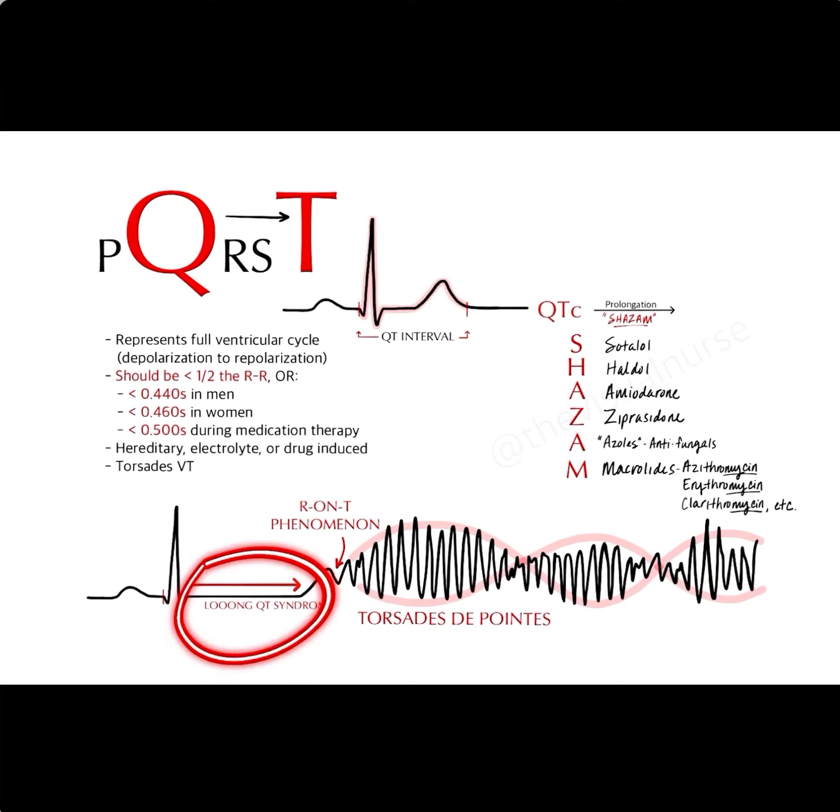Long QT syndrome, which we see here, may be hereditary, electrolyte-induced, or drug-induced. In fact, medications with antiarrhythmic properties like sotalol, flecainide, amiodarone, and some others have the potential to prolong this interval. Patients that are undergoing loading therapies for these drug types often have their QT intervals measured using serial ECGs. And if you notice that the QT interval is approaching or exceeding 0.5 seconds or 500 milliseconds, you should notify